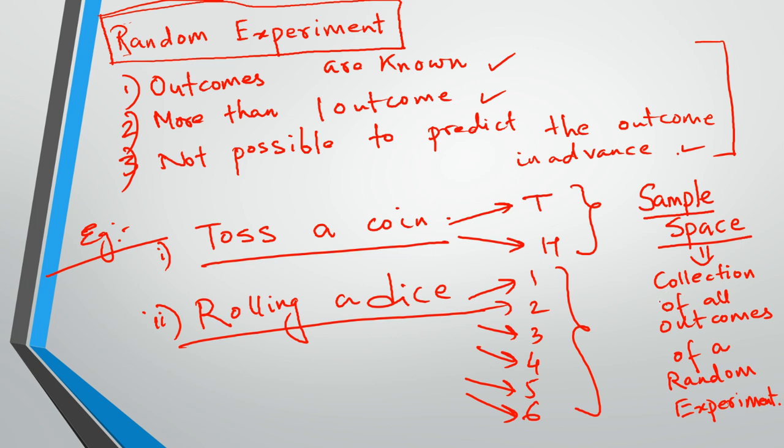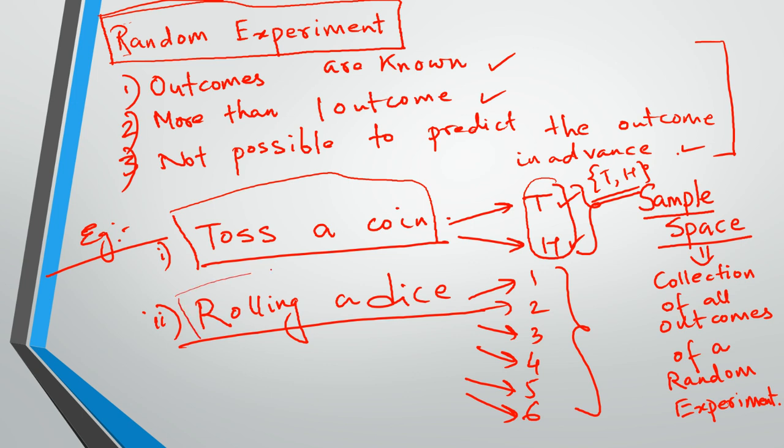Let's say when you toss a coin, what are the outcomes? One outcome is tail, one outcome is head. So for this random experiment, tossing a coin, the sample space will be tail and head. For the random experiment of rolling a dice, what is the collection of all the outcomes? It is one, two, three, four, five, six. So this is the sample space for rolling a dice.